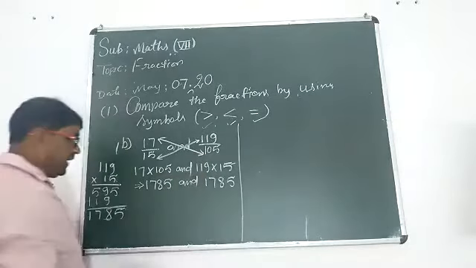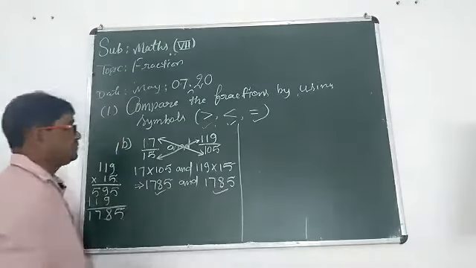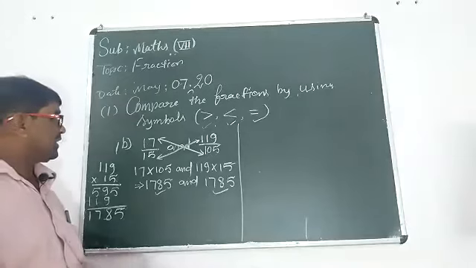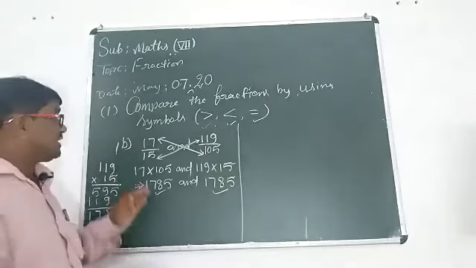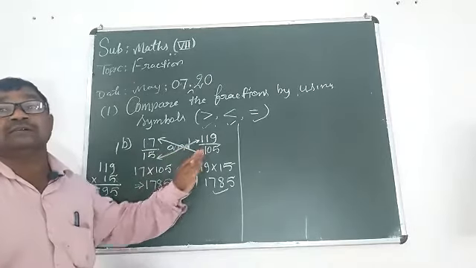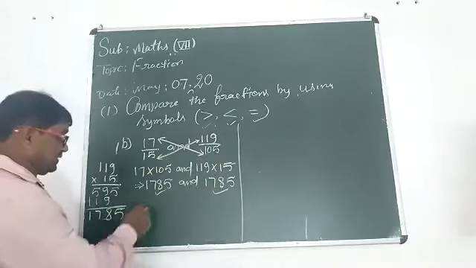Now, in this way, the product of these two are equal. It means they are equal fractions.